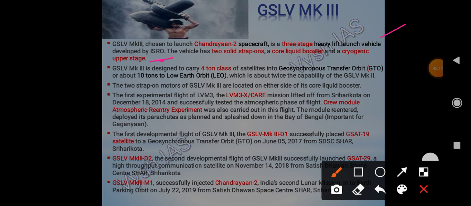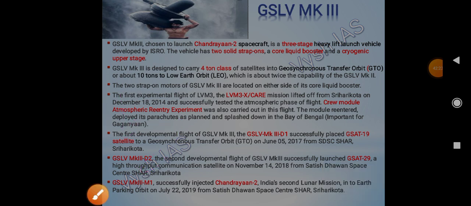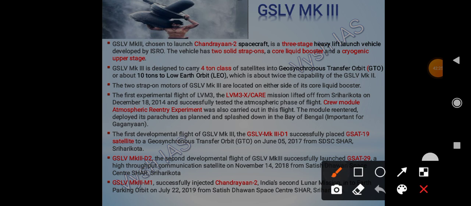That's why it has been given the name Bahubali, or it has also been given the name Fat Boy. So the vehicle has 2 solid strap-ons. Earlier we had 4, now it has reduced to 2. Then a core liquid booster and a cryogenic upper stage.